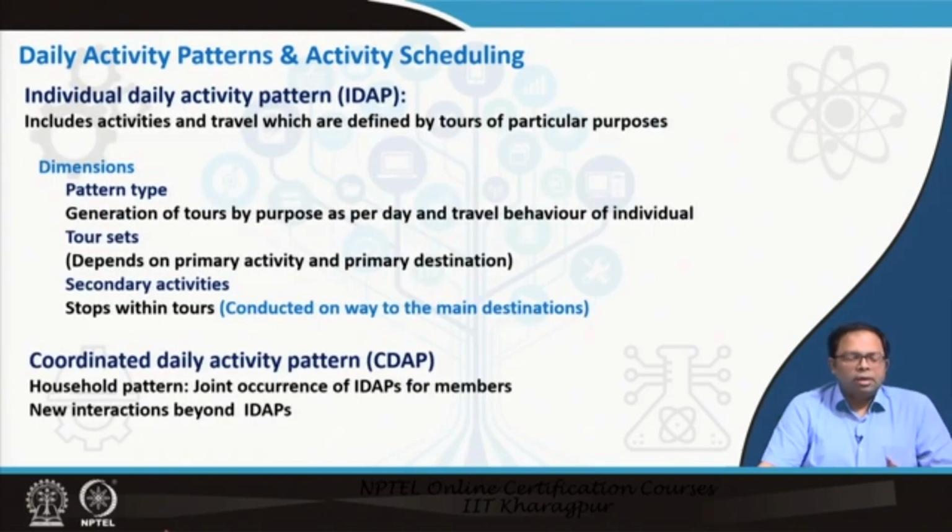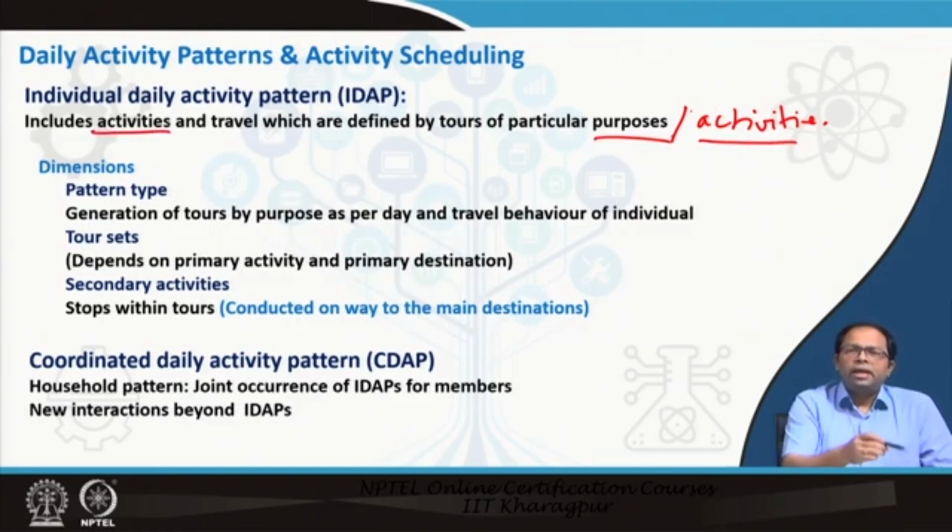Once I have understood the different types of activities that are possible, I need to also develop the individual daily activity pattern, or IDAP. That means it includes activities and travel which are defined by tours of particular purposes, or we can say activities as well. For each activity or purpose we can define different travel and tours, and this is a broad purpose. Within activities there could be sub activities as well.